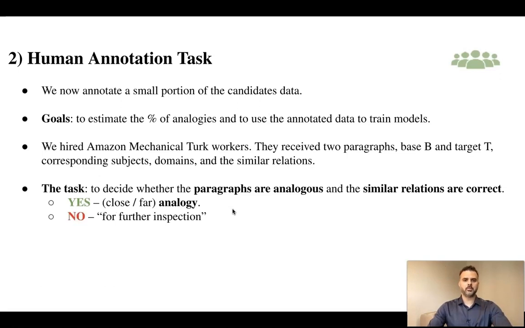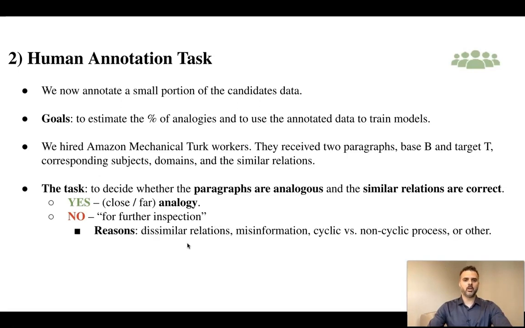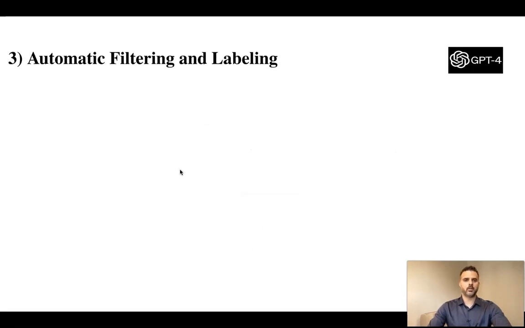If they choose no, it means that there is an issue with the candidate and they mark it for further inspection with one of the following reasons: dissimilar relations, misinformation, cyclic versus non-cyclic process, or any other reason in free text. Based on the annotation, we estimate that the analogies are less than 30% of the candidates data.